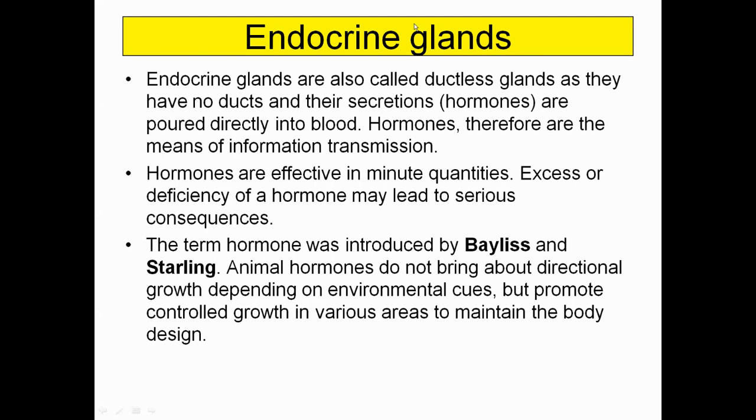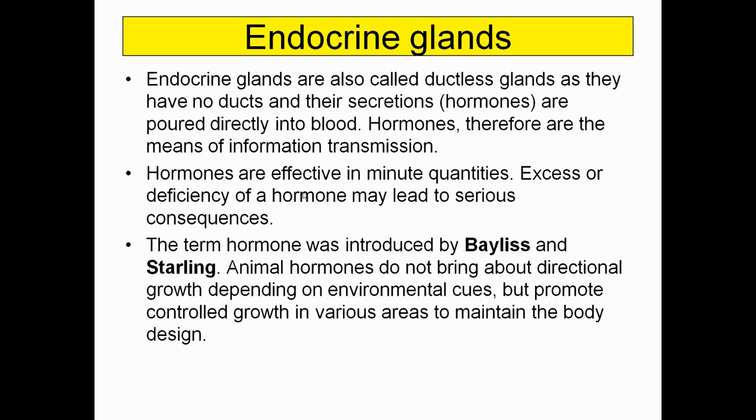Now comes the endocrine glands. Endocrine glands are those glands which do not possess any sort of ducts, and they release their secretion directly into the blood, and that secretion ultimately controls the various activities in the body. Hormones are released in a very small amount, but they control major functions in the body. The term hormone was introduced by Bayliss and Starling.